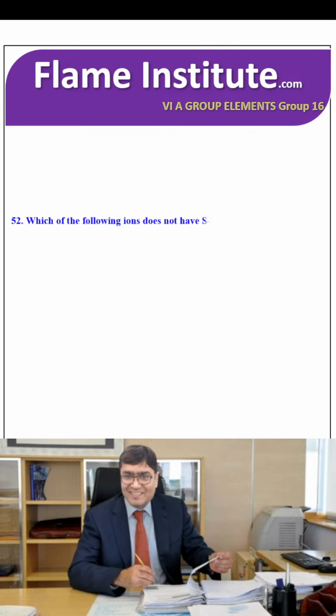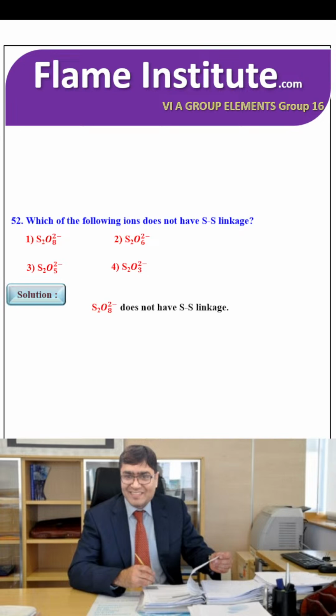Which of the following ions does not have S-S linkage? That is S2O8 2 negative, S2O6 2 negative, S2O5 2 negative, S2O3 2 negative. S2O8 2 negative does not have S-S linkage. This is the structure. So first option is the right option.